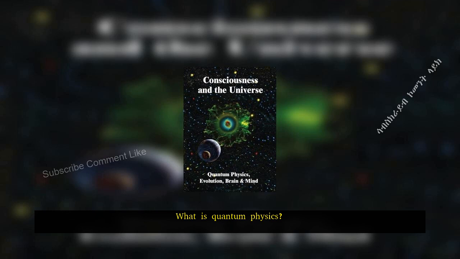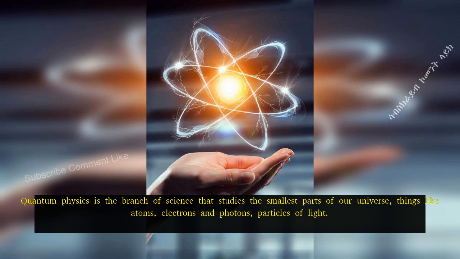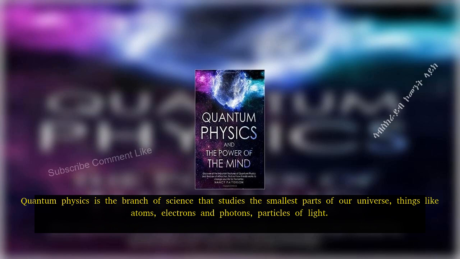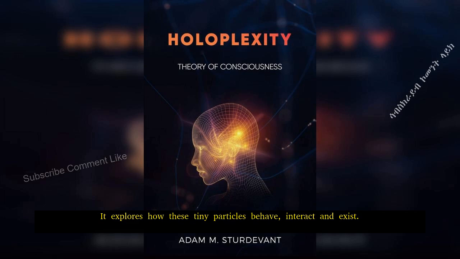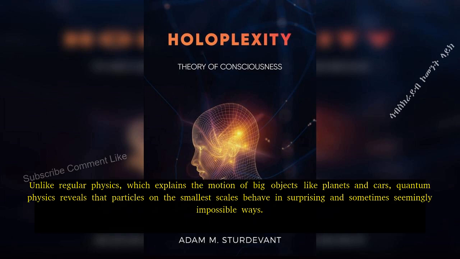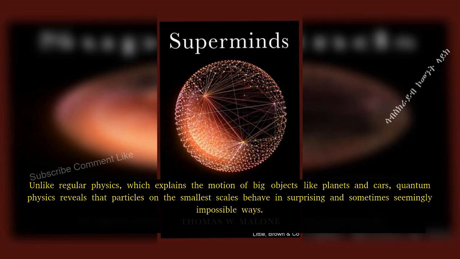What is quantum physics? Quantum physics is the branch of science that studies the smallest parts of our universe, things like atoms, electrons and photons, particles of light. It explores how these tiny particles behave, interact and exist. Unlike regular physics, which explains the motion of big objects like planets and cars, quantum physics reveals that particles on the smallest scales behave in surprising and sometimes seemingly impossible ways.